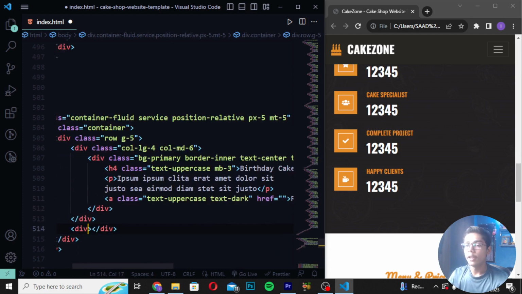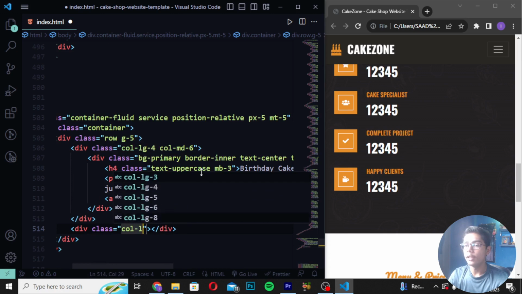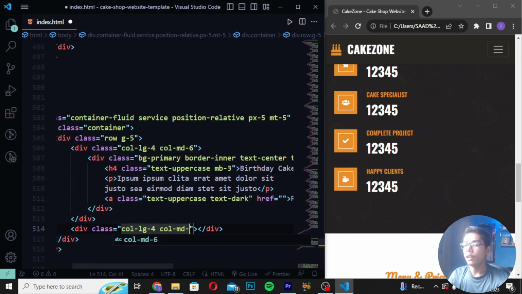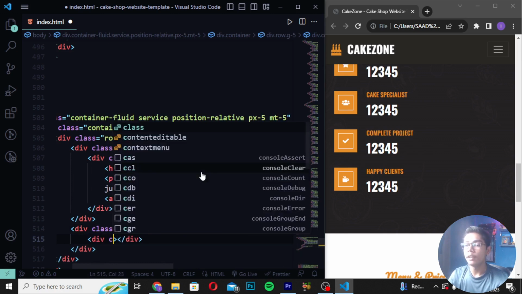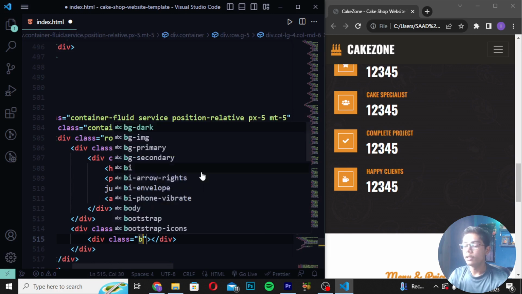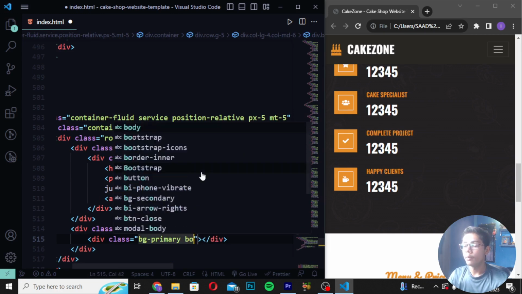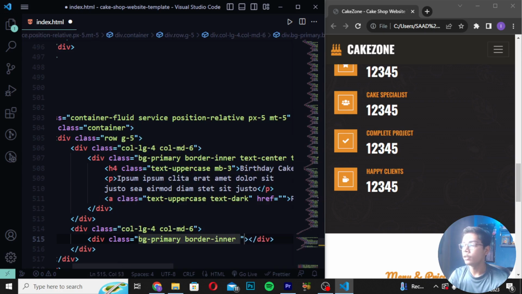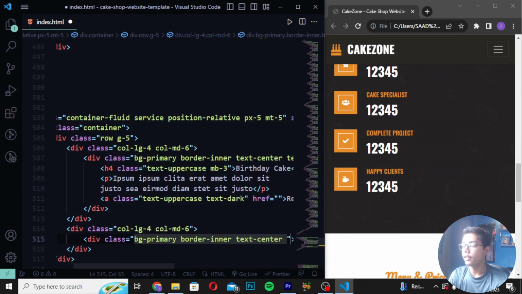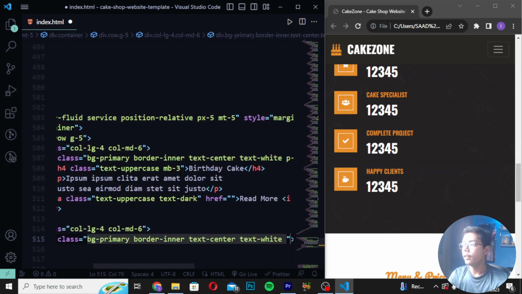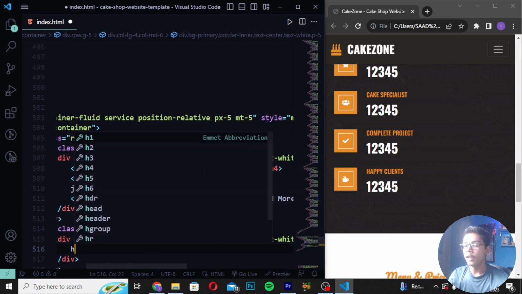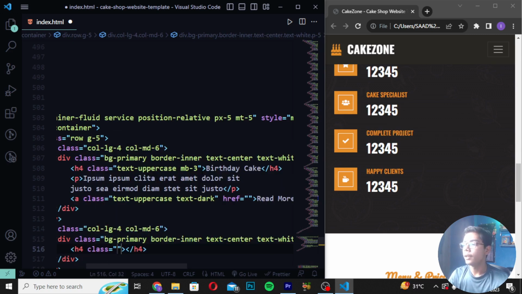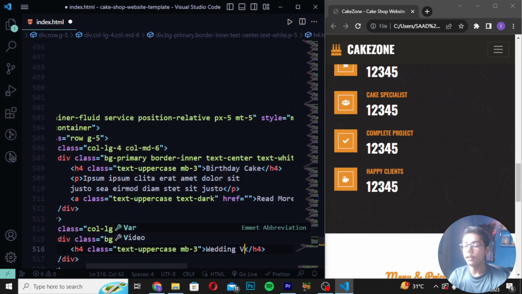Save it. Then you have to create a div with class col-lg-4 and write here col-md-6. Then I will write a div with class bg-primary, and I will write border-inner, and text-center like this, and create text-wide, and then I will write p-5. Then you have to create an h4 class, and I will write it as text-uppercase and write here mb-3. Then you have to write here wedding cake like this.